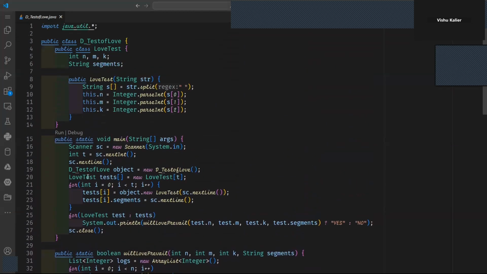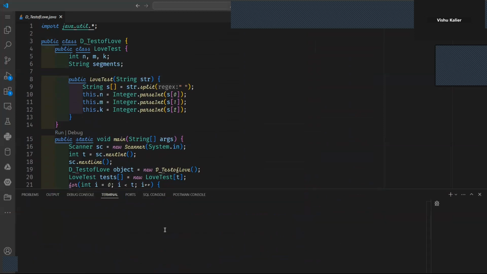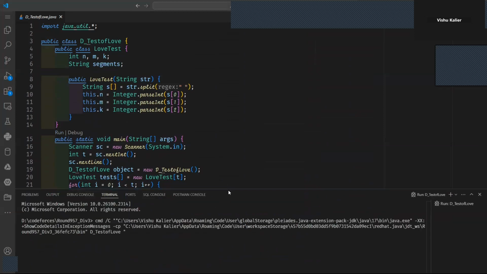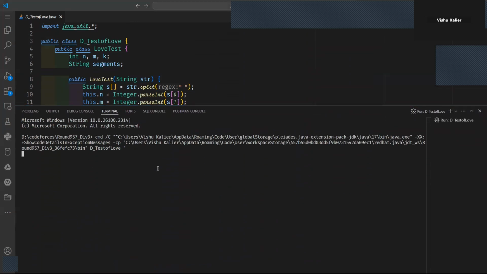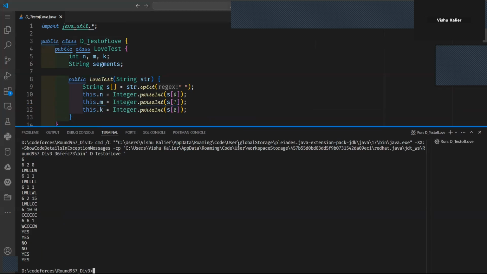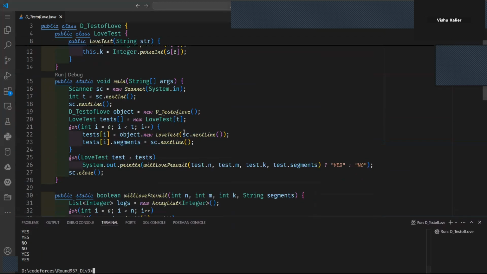So this was my approach. Now running the test case. Here is the required answer that we expected: yes, yes, no, no, and yes, yes. So the test cases are passing fine, and you can simply put it into the solution.